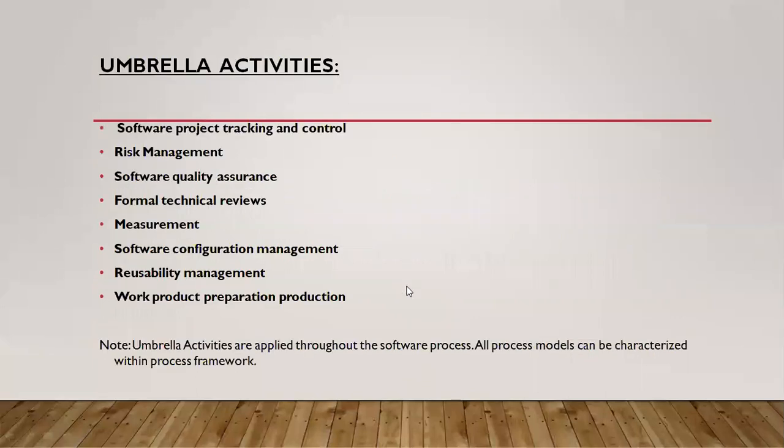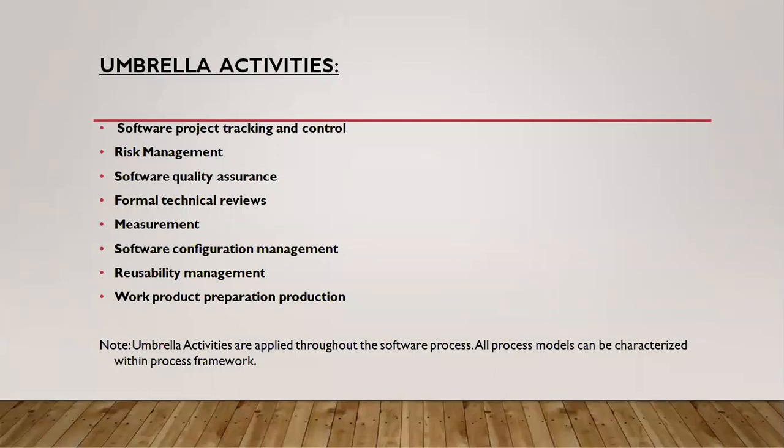And next, here we have the last part in this process framework, that is umbrella activities. Already this umbrella activities point was discussed in the first slide. So what are the umbrella activities here? It is software project tracking and controlling.